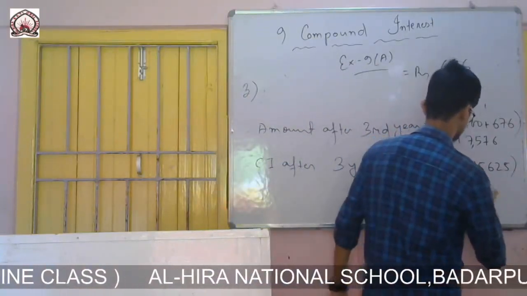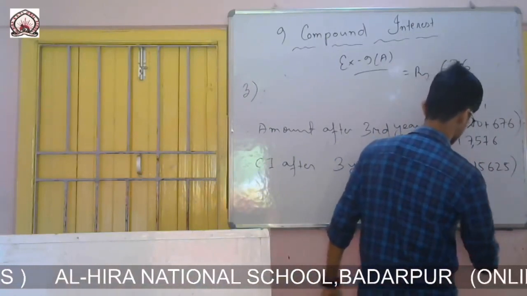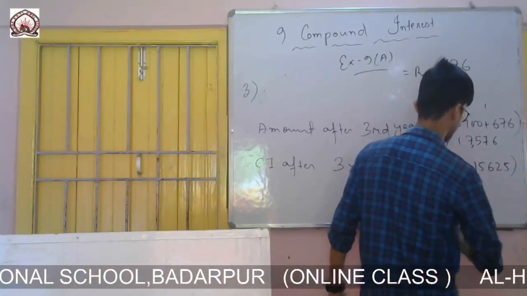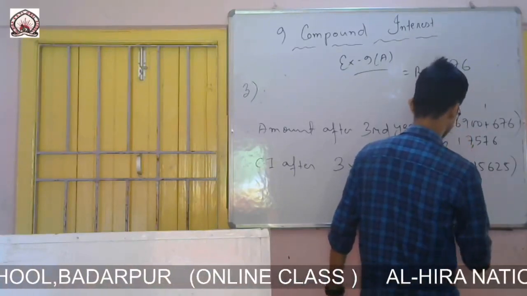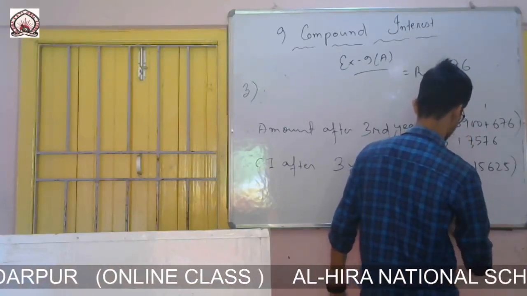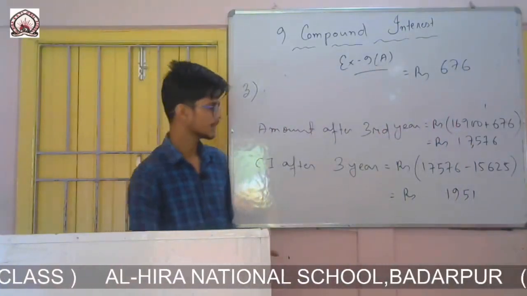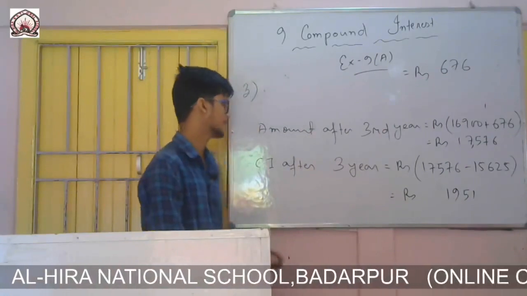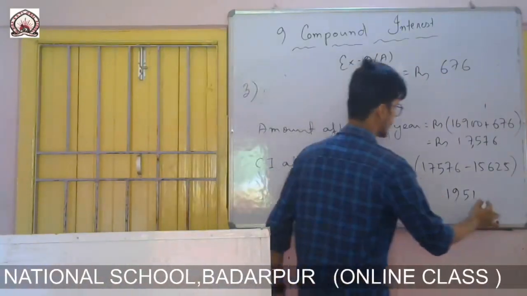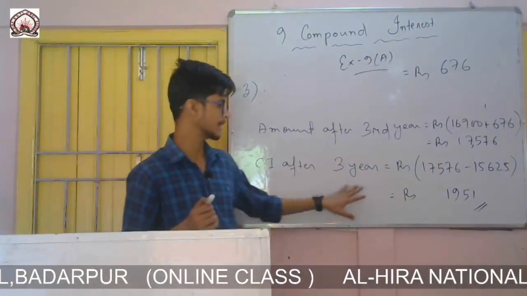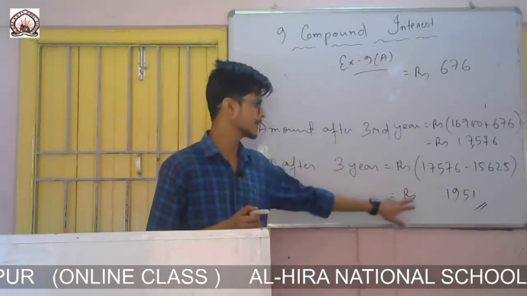6 minus 5 it is 1. 5, 6, 7, 2. Then 15 minus 6 it is 9. Then 6 minus 5 1. 1951. So this is the compound interest. The question is to calculate the compound interest. We have calculated it. The answer is rupees 1951.